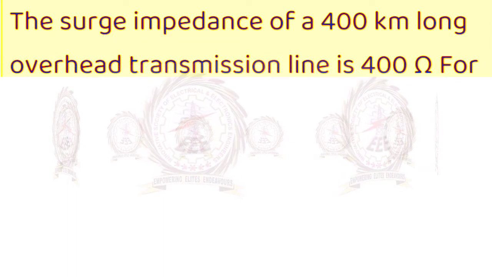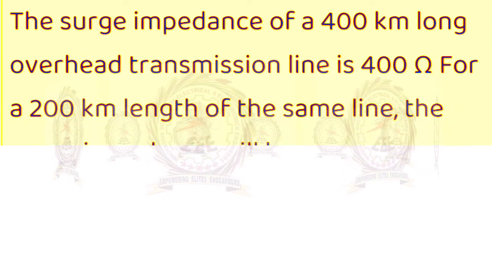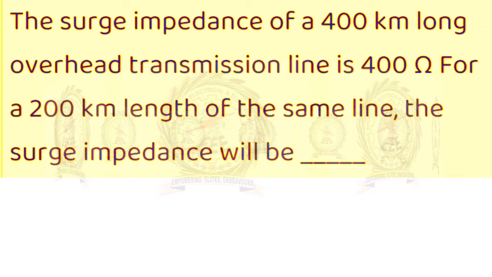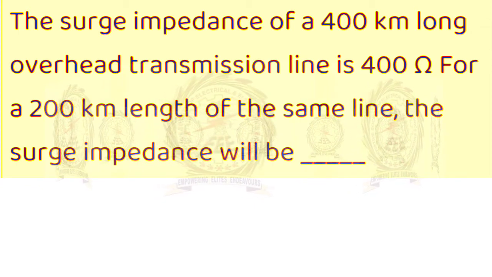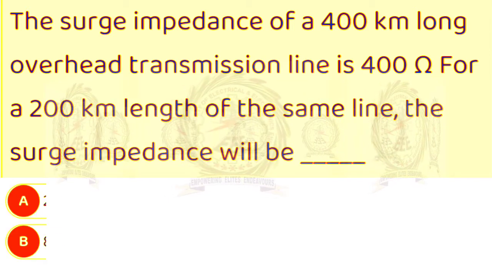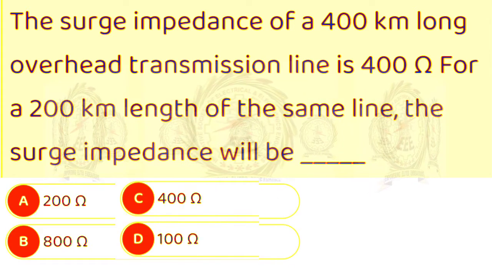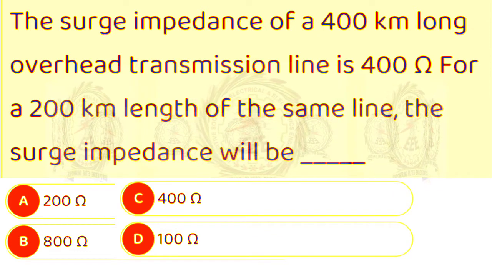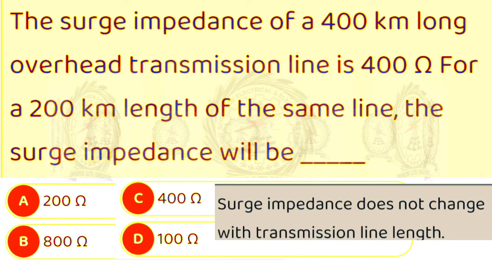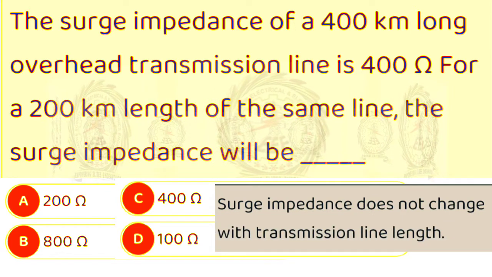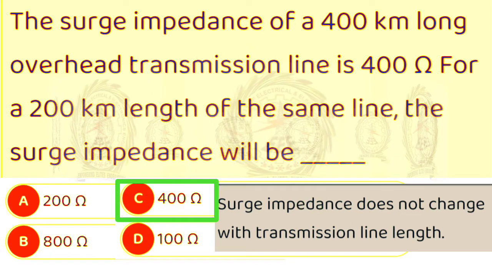Next one is, the surge impedance of a 400 km long overhead transmission line is 400 ohm. For a 200 km length of the same line, the surge impedance will be A. 200 ohm, B. 800 ohm, C. 400 ohm, D. 100 ohm. Here explanation is, surge impedance does not change with transmission line length. So here answer is C.